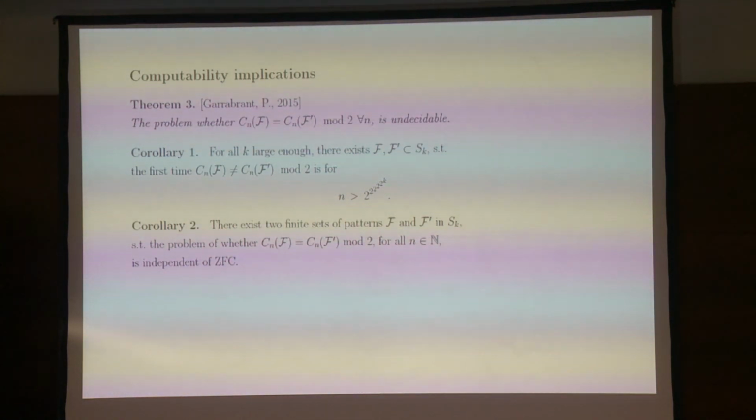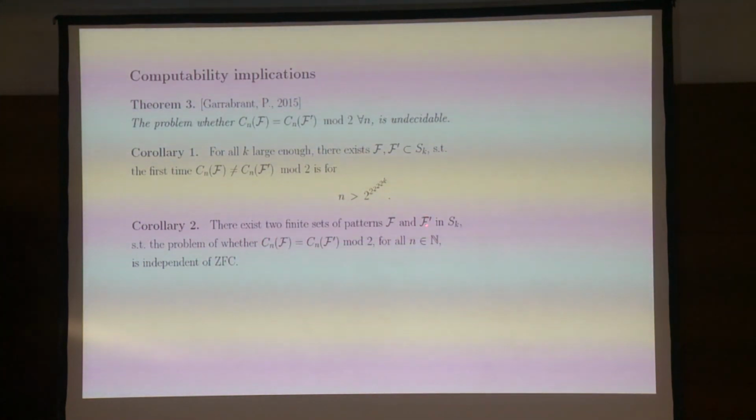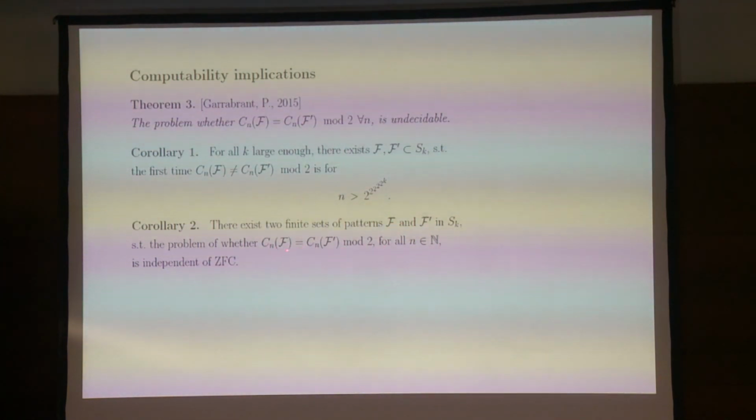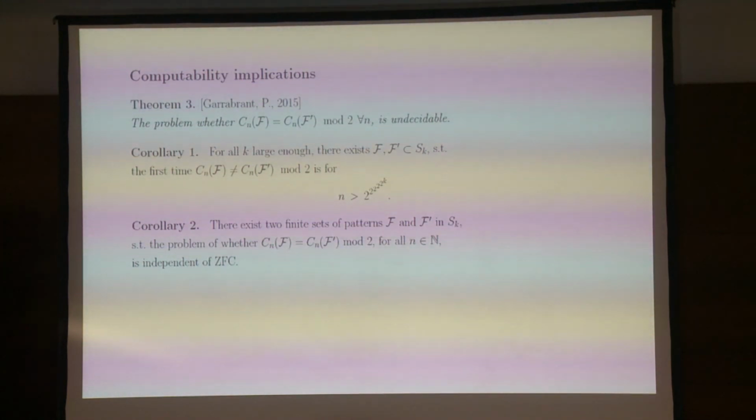The second corollary is something I learned from Lazarovas, who taught me that this immediately implies that there exists a finite k, very, very large, but finite, and two sets of patterns, so that the problem of deciding whether these numbers of pattern-avoiding permutations always have the same parity is independent of ZFC. That's quite amazing if you think about it, that you can embed the whole logic into just a fixed set of patterns.